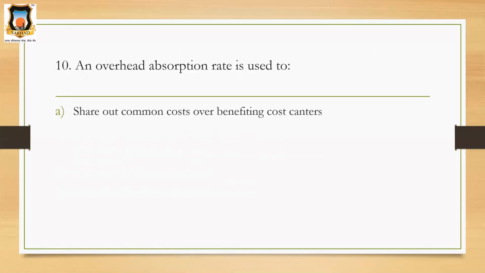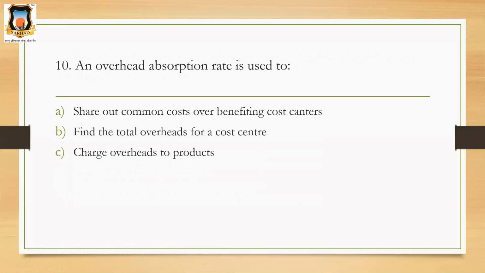Then the next question: an overhead absorption rate is used to what? Option A, share out common costs over benefiting cost centers. Option B, find the total overheads for a cost center. Option C, charge overheads to products. And option D, control overheads.